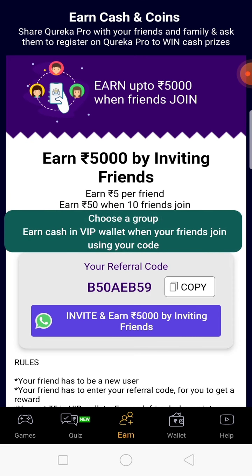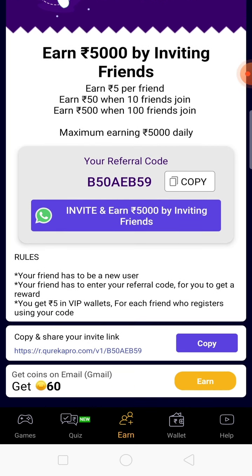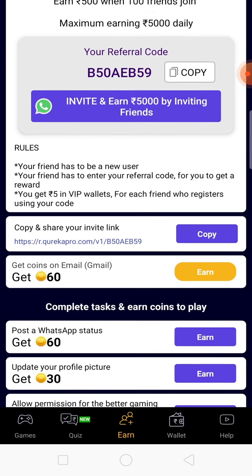If you see this, this is your referral code. You just need to give it to your friends, they need to enter it, and you will get 5 rupees. That's it. Okay, so this is one.